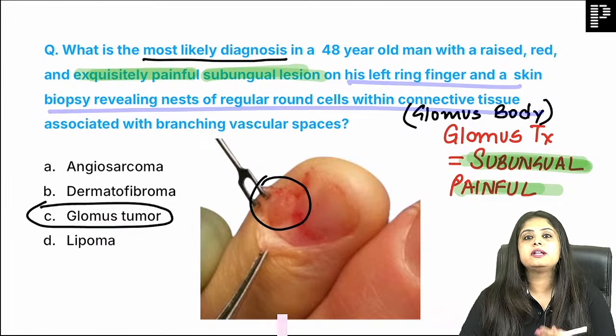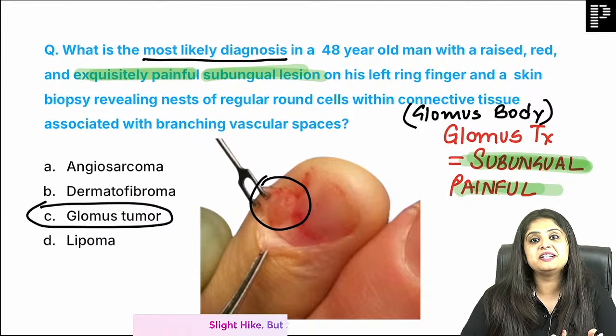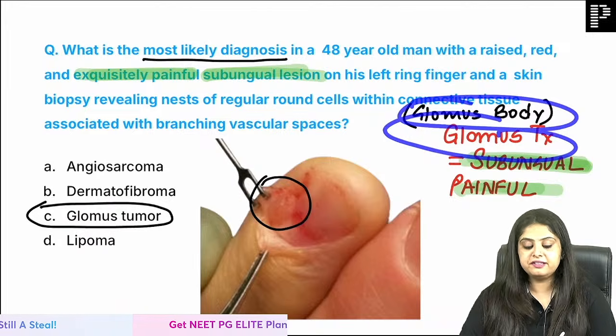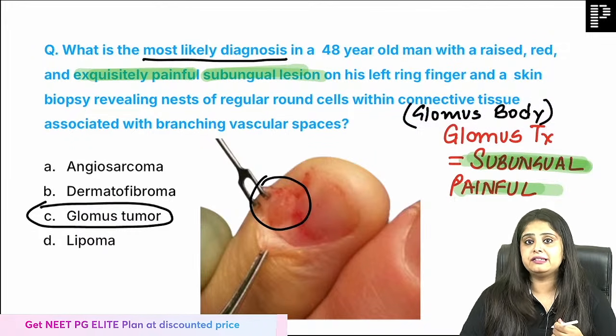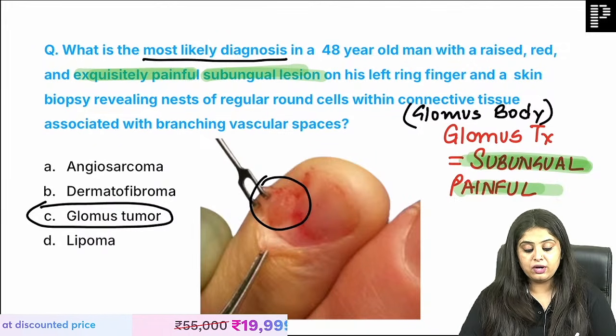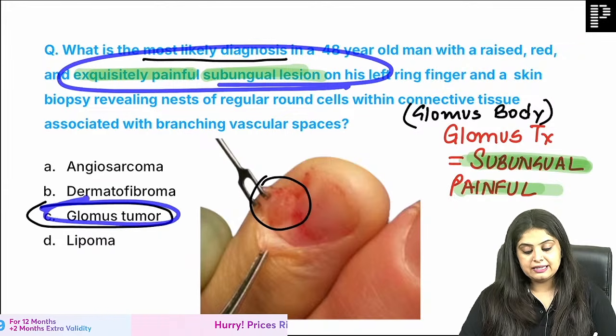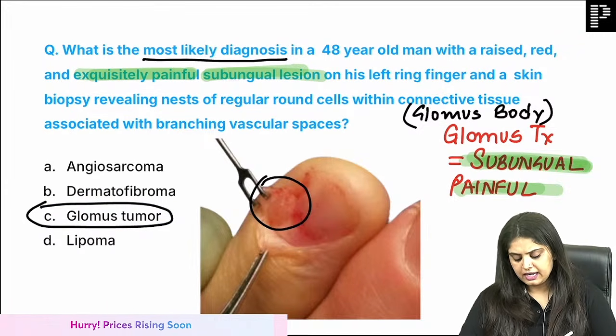Now you come down to reading, ma'am. Pathology, is it important? Very few times I tell you don't read pathology. This is where I want to tell you, because glomus tumor for you guys is not diagnosed on pathology. For me it is, but at your level it is not. At your level it is a subungual tumor which is diagnosed on the excruciating pain. That is how you are going to study it. Simple, one line question, khatam.